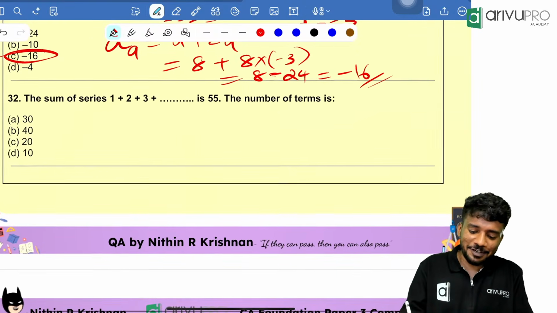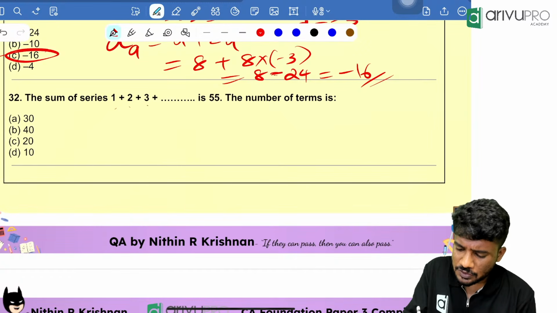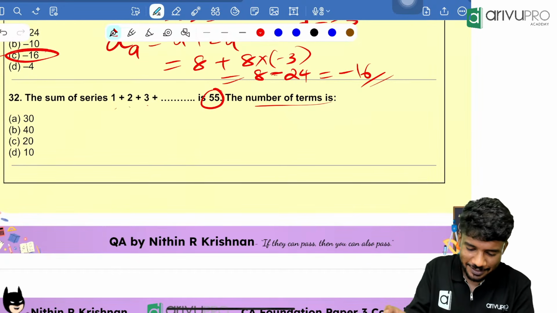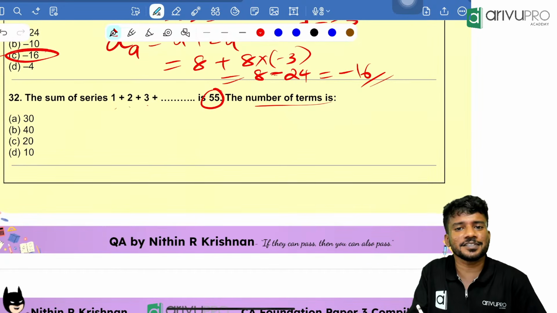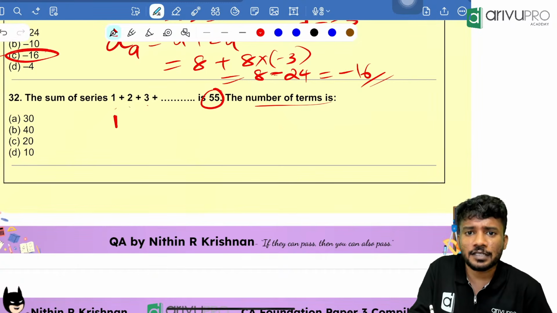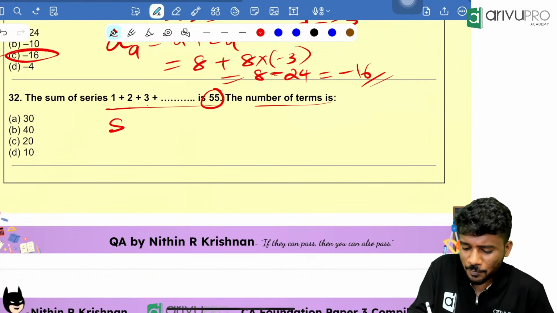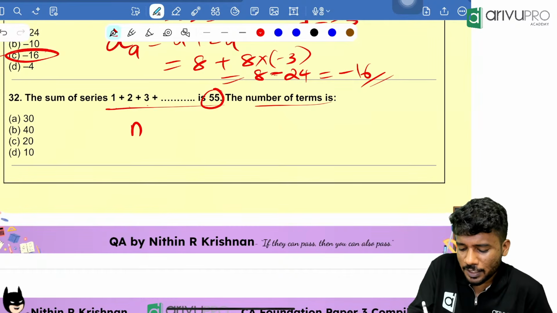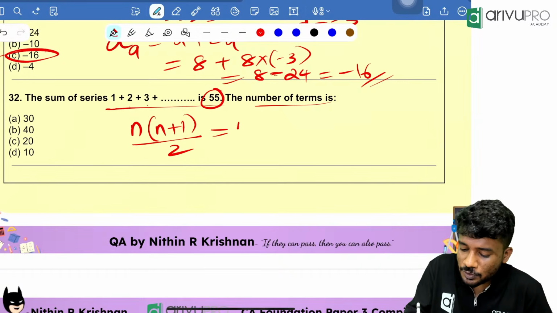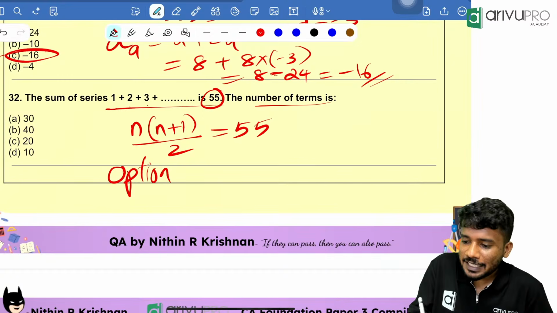Okay, yes. Now look here. The sum of the series 1, 2, 3, etc. is 55. The number of terms in the series is how much is the question. People, I told you the method already. This is an AP, right? Anyway, it's the sum of n natural numbers only. Very easy. The sum of n natural numbers is n into n plus 1 divided by 2, which is equal to 55.